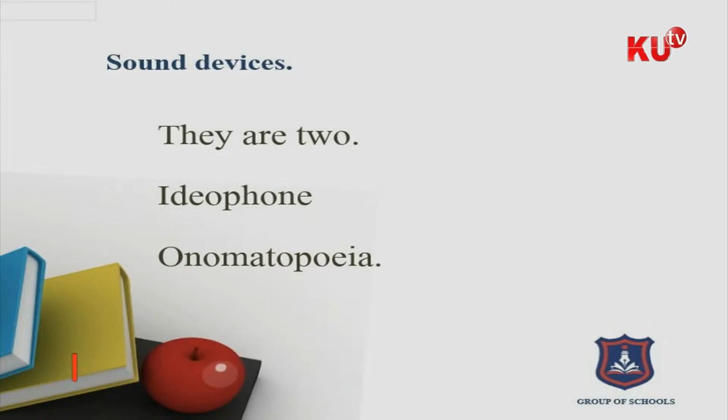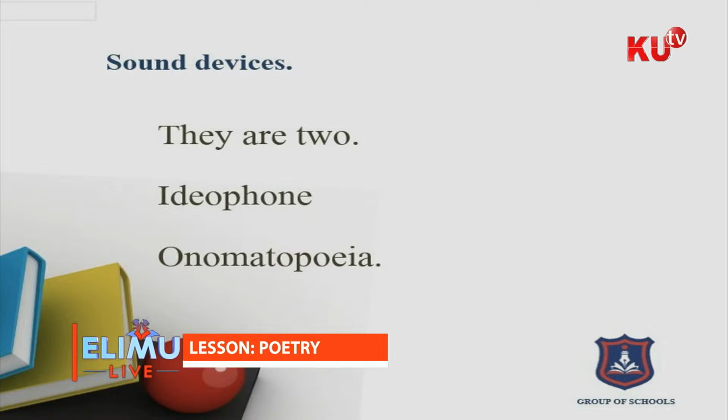Some of you may say it's an onomatopoeia, depending on who taught you nursery. But the best, you can look it up in the dictionary. Onomatopoeia is the first sound device, boys and girls, sound device. And the second sound device is ideophone.